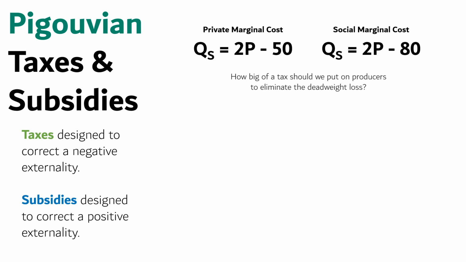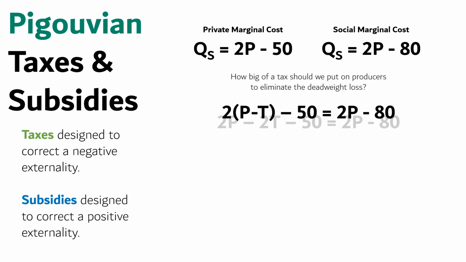And when we put a tax on producers, it is subtracted from the price they earn. So this is where we start. I've taken the private marginal cost, 2P minus 50, and put a tax on it so that it's now 2 times P minus T, minus 50. And I've set that equal to the social marginal cost, which is 2P minus 80. Now I just need to solve for T, the tax.